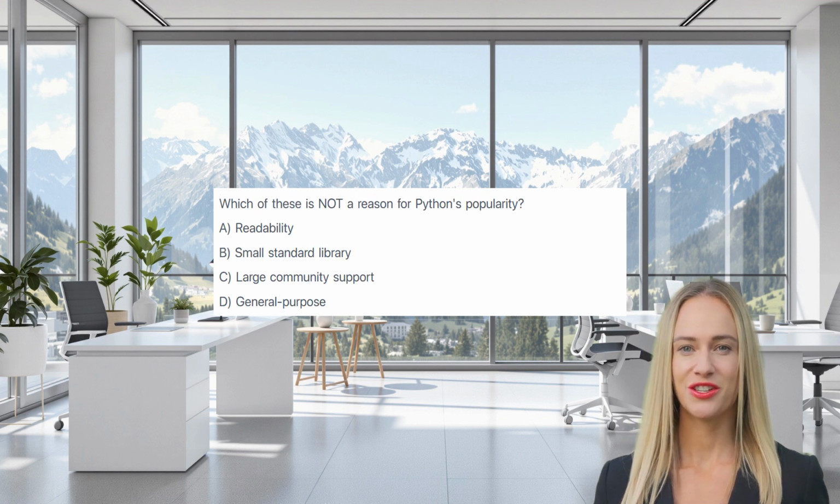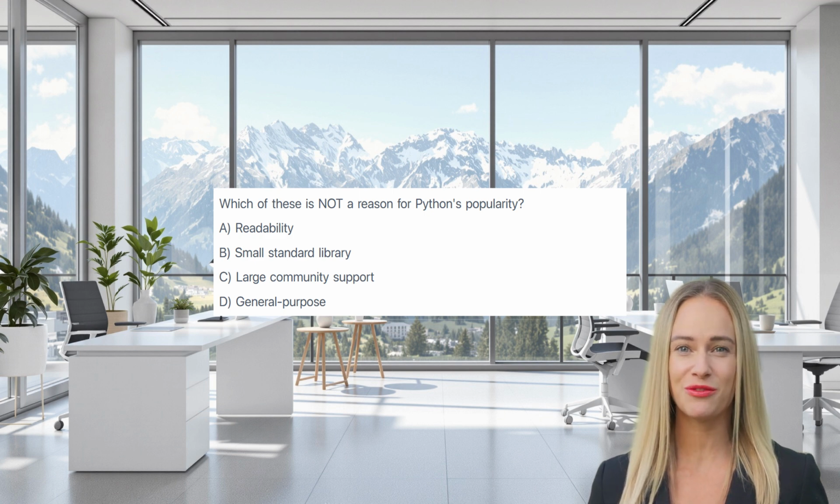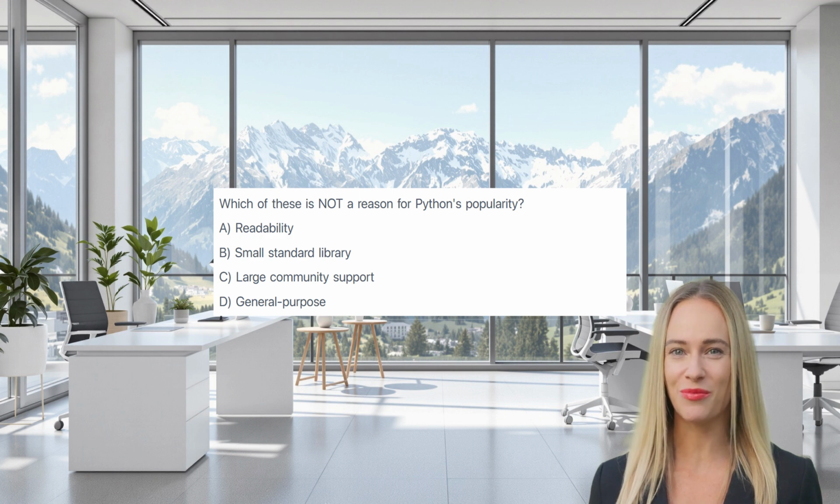Which of these is not a reason for Python's popularity? A. Readability. B. Small standard library. C. Large community support. D. General purpose. The correct answer is B. Small standard library. Python is known for having a large and comprehensive standard library, not a small one.